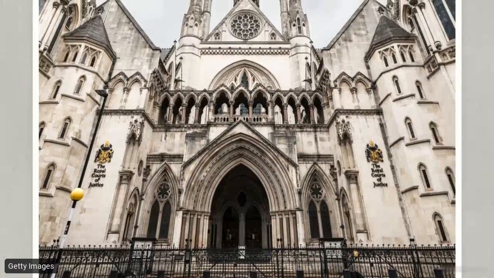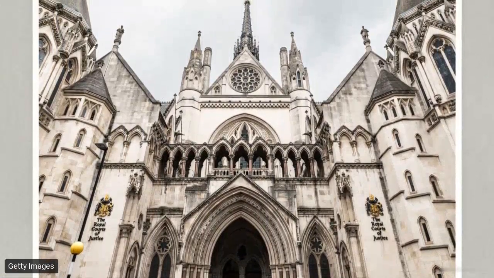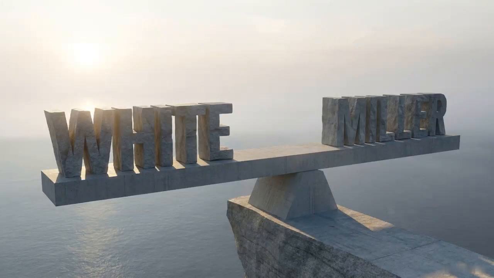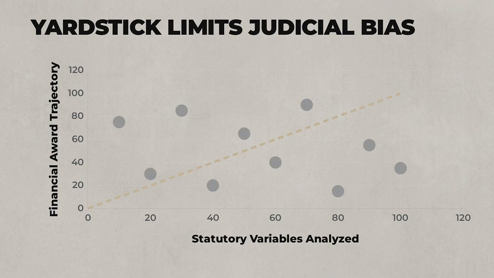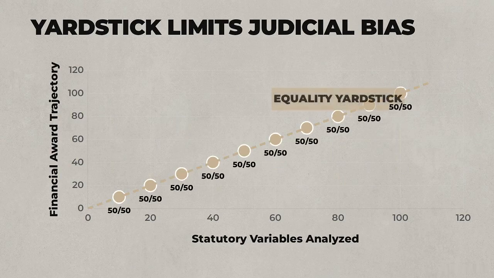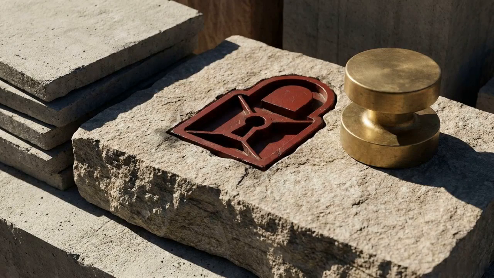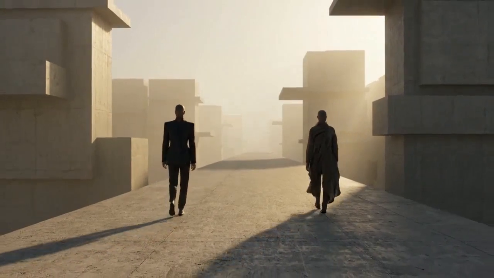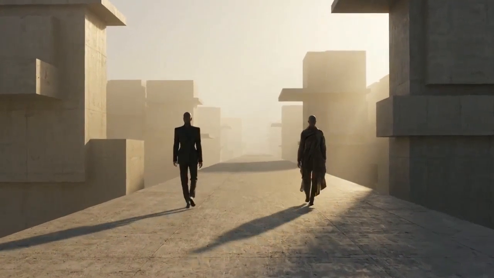The Matrimonial Causes Act 1973 provides the court with the facts that must be considered. Precedents, such as White and Miller, dictate how those facts are weighed against the presumption of an equal partnership. Applying the yardstick of equality systematically against financial needs limits judicial bias and standardizes results. This process transforms statutory discretion into legally binding financial finality. Modern financial remedies act as a retroactive accounting of a partnership. They ensure the dissolution of the enterprise does not leave either the breadwinner or the homemaker with a structural disadvantage.